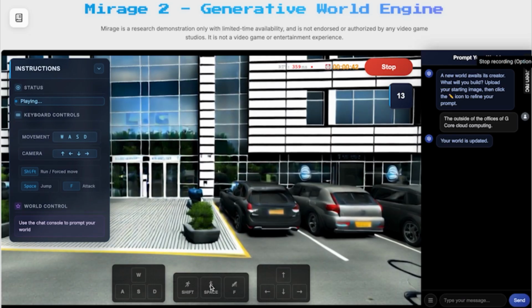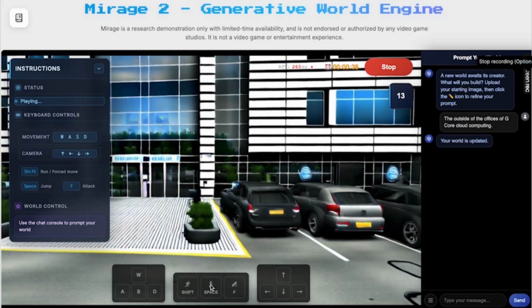So we can literally prompt it to do anything. Change the weather, change the lighting, change the environment. But some of the visual stability dips on complex moves. This tech is evolving fast. Expect integrations with VR headsets soon. For creators, it's obviously a revolution. For the rest of us, it means personalized virtual tours of absolutely anything.